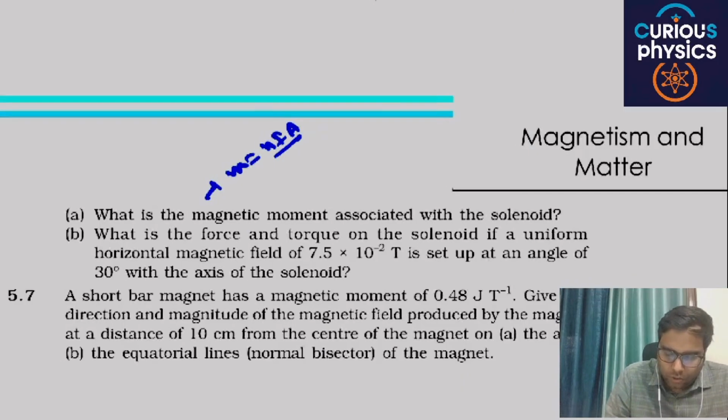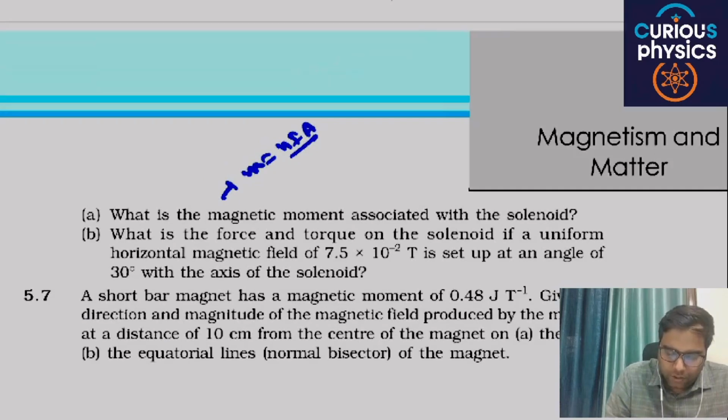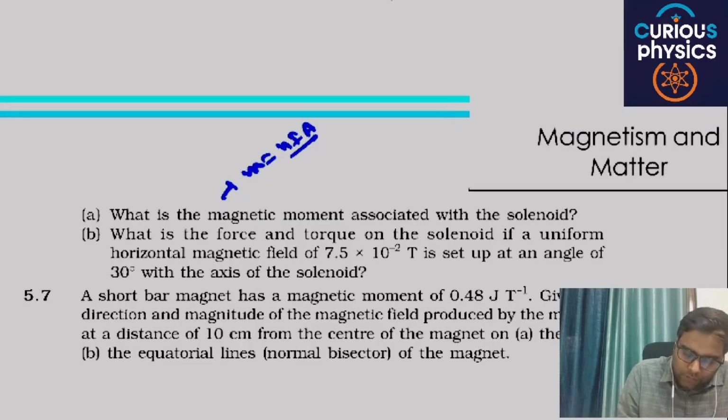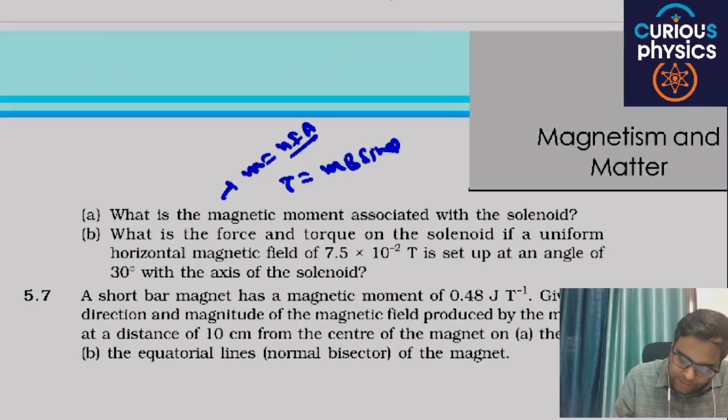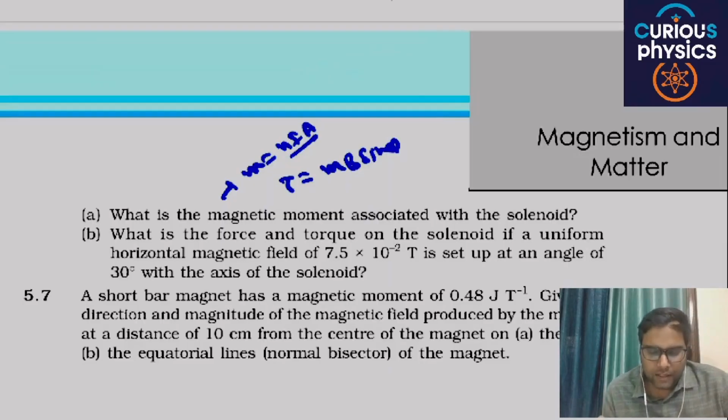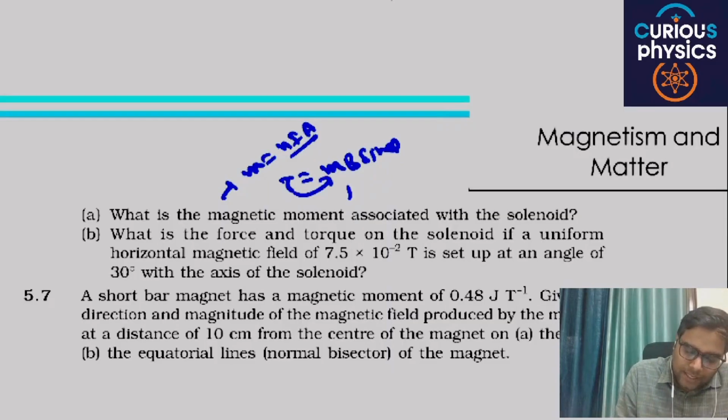What is the force and torque on the solenoid if a uniform magnetic field of 7.5 is set up at an angle of 30 degrees with the axis of the solenoid? The torque will be nothing but M B sin theta. And what is the force? The force will be 0. Why? If the magnetic field is constant, we have derived the formula, the net force on this particular solenoid will be 0. You will get the value of torque by this, and F net is equal to 0.